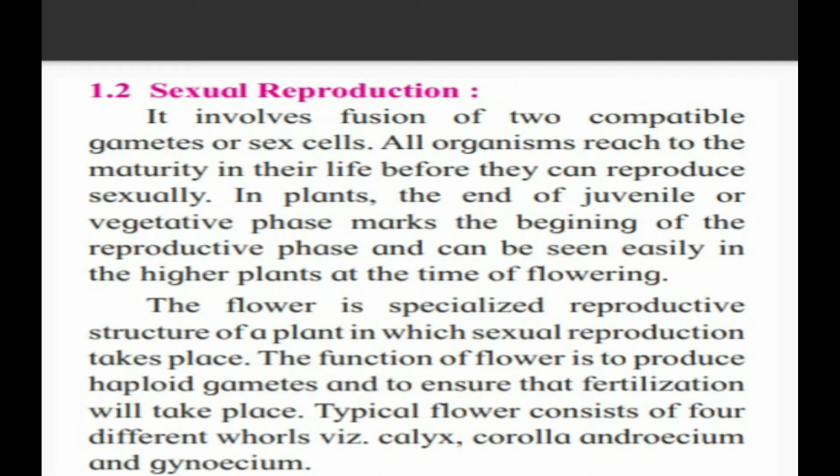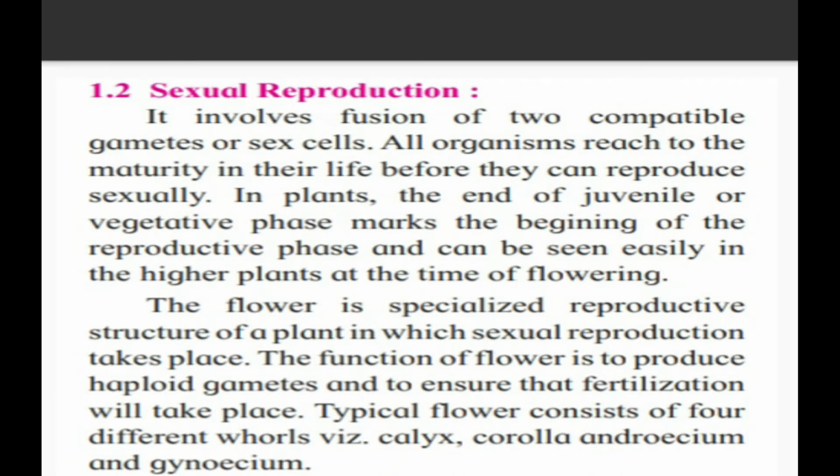The flower is a specialized reproductive structure of a plant in which sexual reproduction takes place. So this is the definition of a flower. The flower is a specialized reproductive structure of a plant in which sexual reproduction takes place. The function of the flower is to produce haploid gametes and to ensure that fertilization will take place.